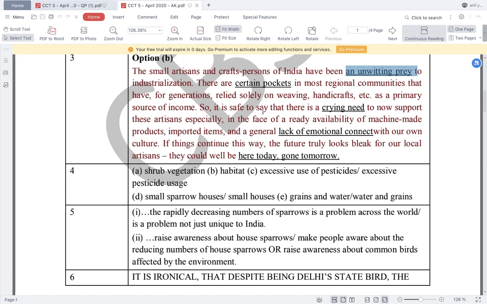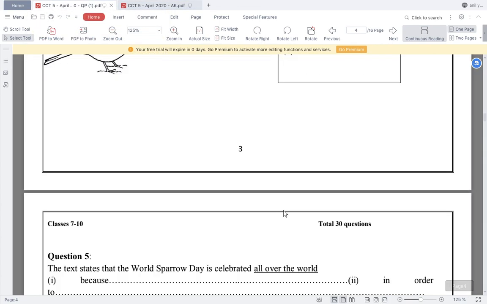They put water on their roofs or outside their homes, and also grains, so birds can eat and not die due to hunger, right? So this was completely an understanding based question, and after reading the passage you can easily attempt the answer. Now we will move to question number 5.